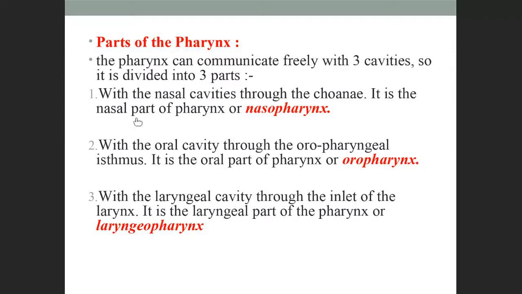This part is called nasopharynx, and the part behind the oral cavity, through the oropharyngeal isthmus, is called oropharynx. The part behind the larynx, through the inlet of the larynx, meaning the inner part of the larynx, is called laryngopharynx.